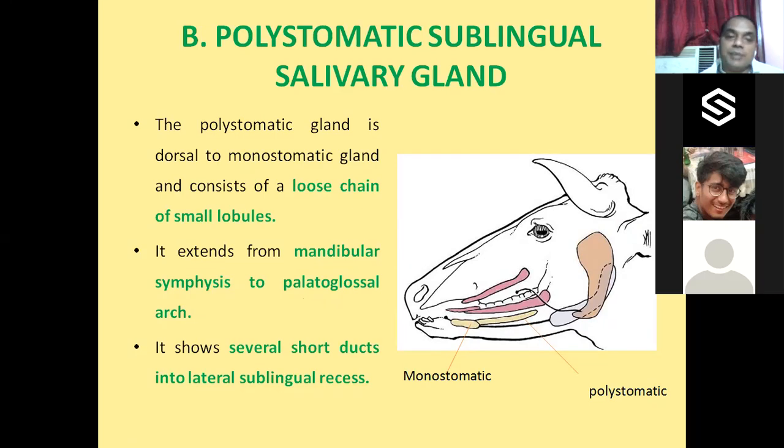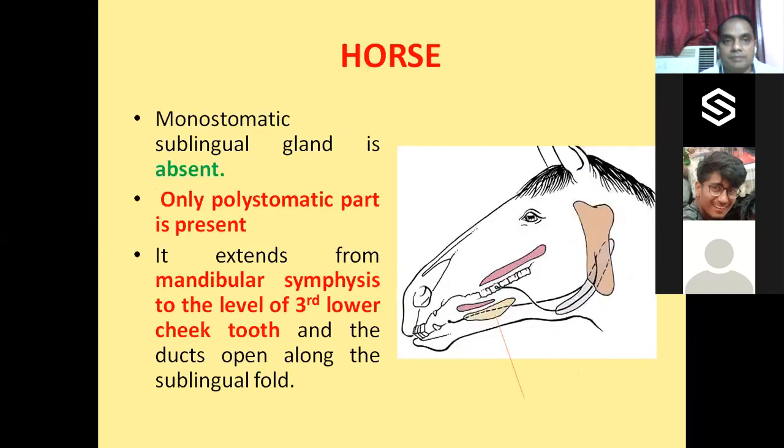Its name indicates it has several ducts. All ducts of the polystomatic salivary gland open into the sublingual recess on the lateral aspect of the tongue. So many openings are there, very fine orifices. Within these orifices, the ducts of the polystomatic sublingual salivary gland open.